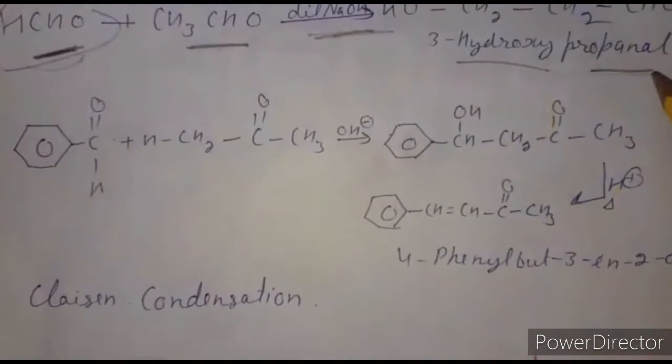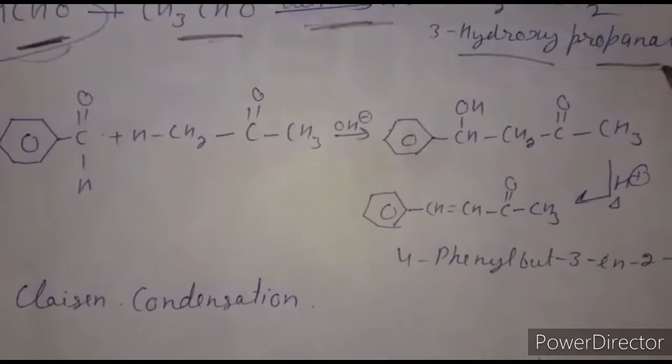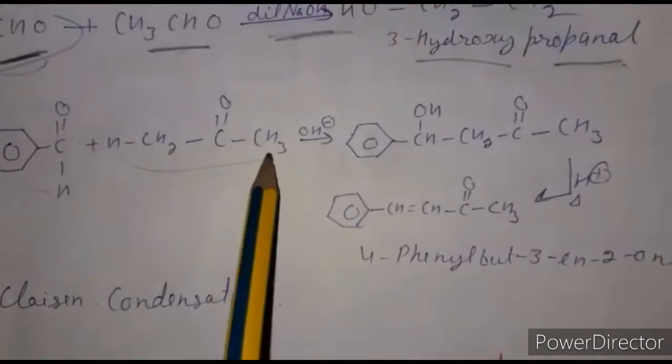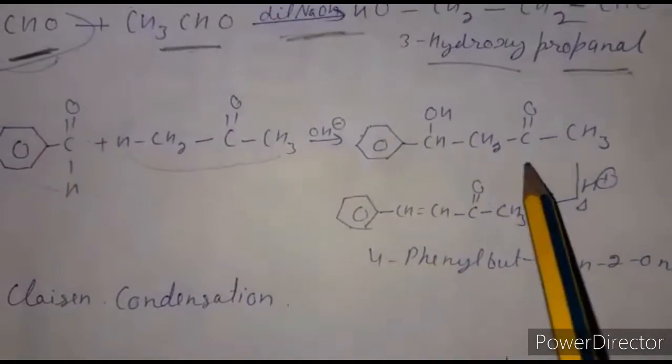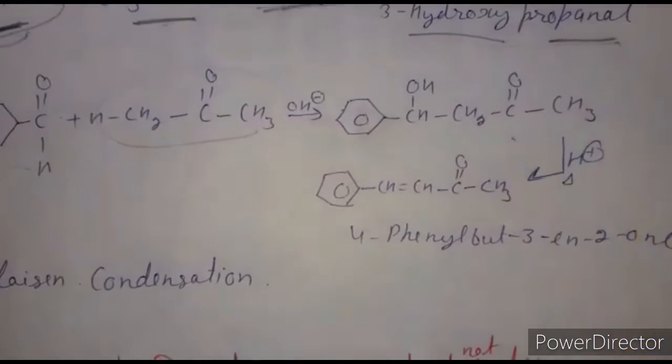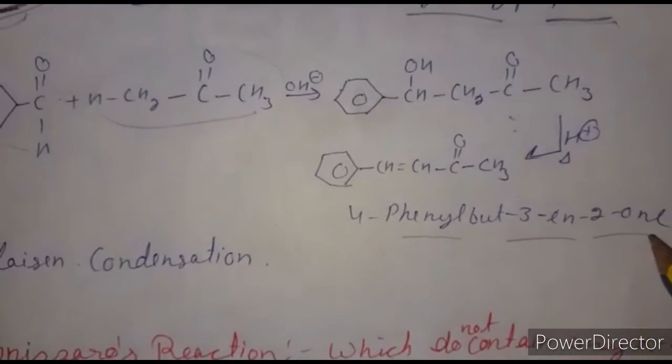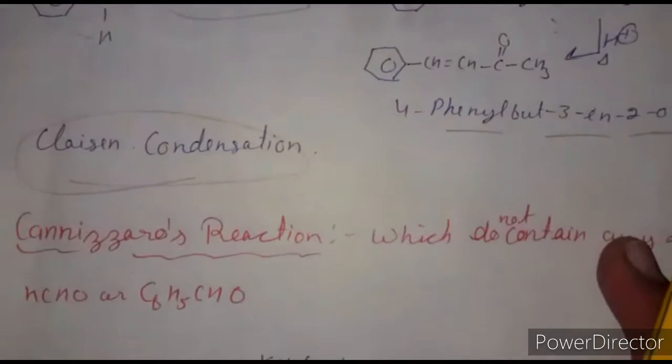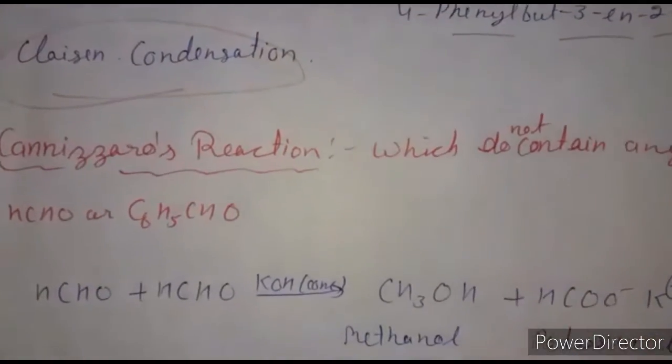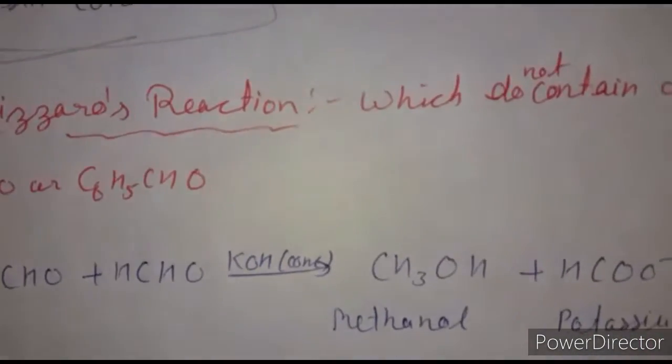So that's why it forms only one product. Similarly, if we take benzaldehyde and another molecule of acetone, it will give this product. Further, upon dehydration, it forms 4-phenylbut-3-en-2-one. This type of condensation is known as Claisen-Schmidt condensation.